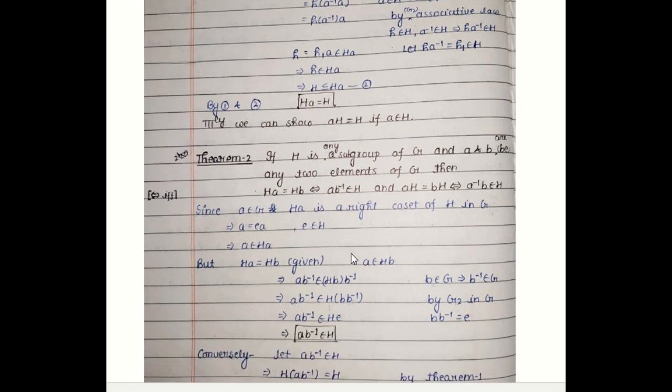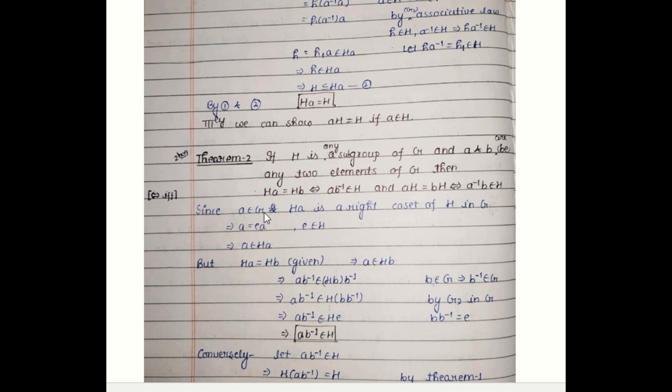Now the second theorem is what? If H is any subgroup of G and let A and B be any two arbitrary elements of G, then HA is equal to HB if and only if AB inverse belongs to H. This is for the right coset, and for the left coset we have AH is equal to BH if and only if A inverse B belongs to H.